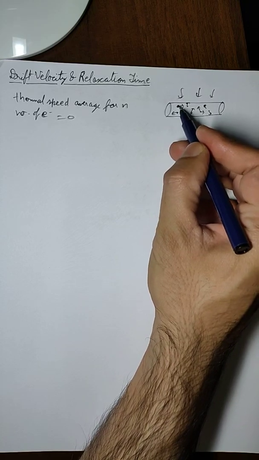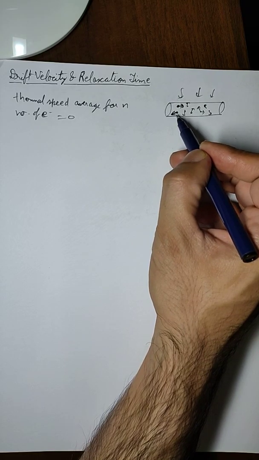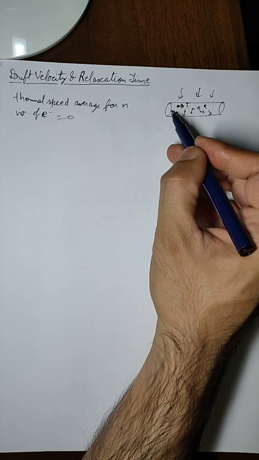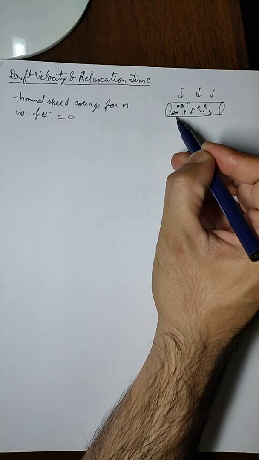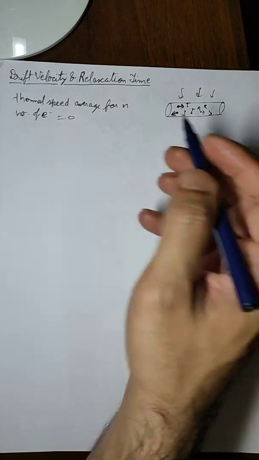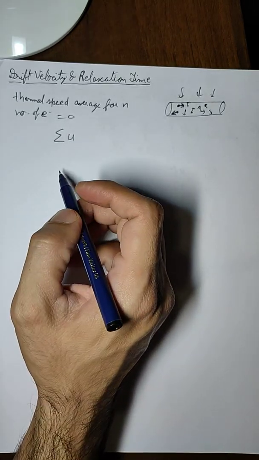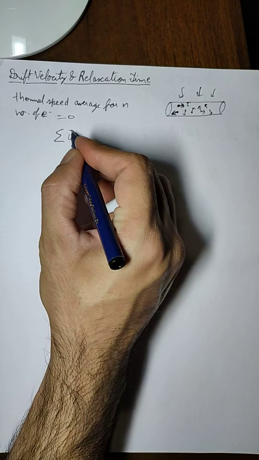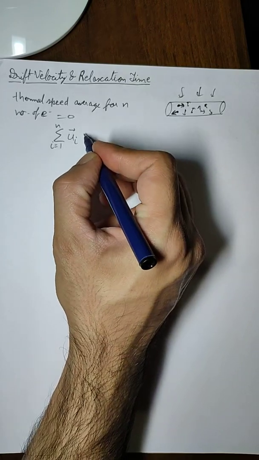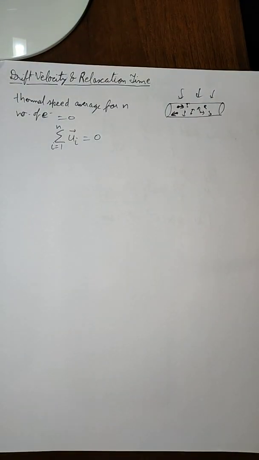So the velocity vector of say this electron will be cancelled by the velocity vector of this electron, because both of them are in opposite direction, and if both of them have equal velocity, then the resultant of these two velocities will be 0, and similarly all other velocity vectors also get cancelled. So we can say that the average thermal speed, let us denote it by U, so Ui, where i is from 1 to n, the number of electrons in a given conductor, the summation of all these velocities will be equal to 0.